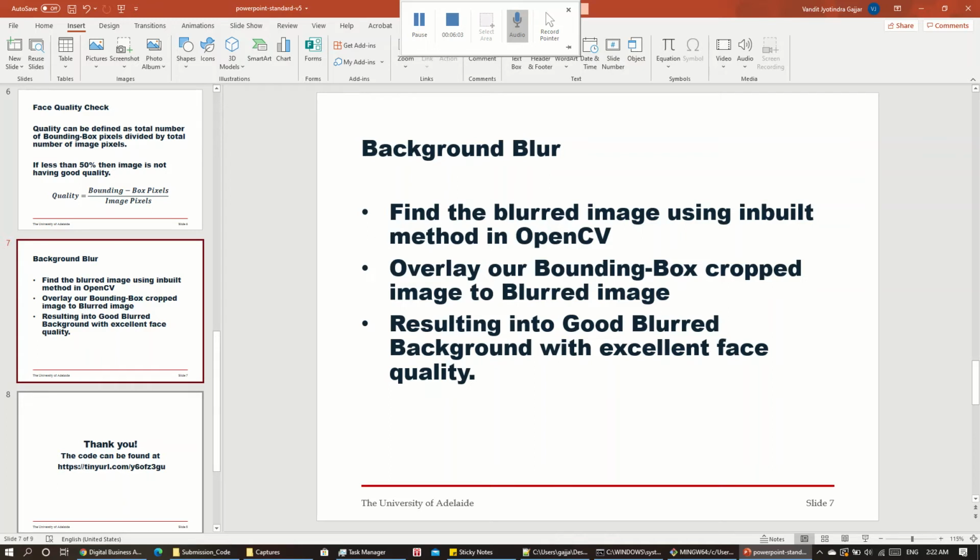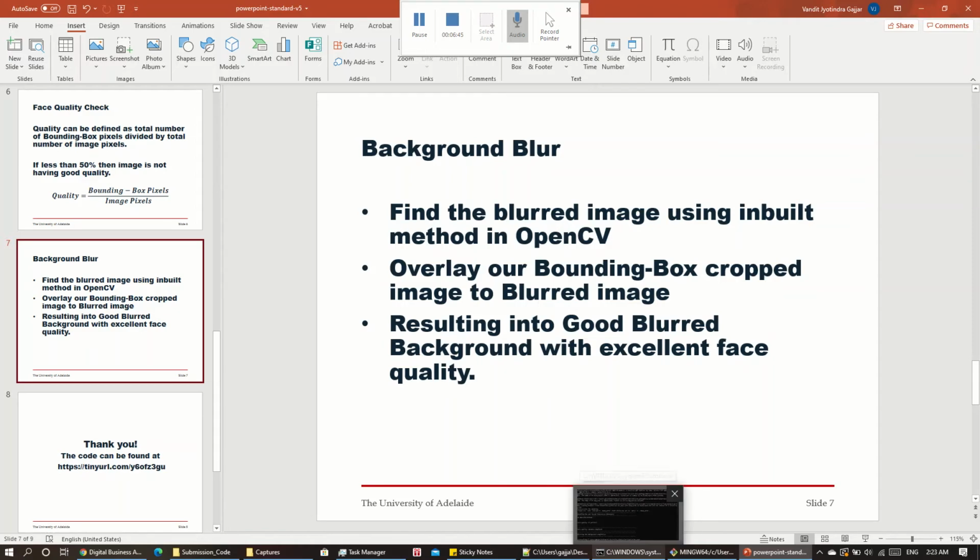And the last point is blurring the background. First of all, I have blurred the overall image using OpenCV's inbuilt method, cv2.blur, and then overlaid the bounding box cropped image onto the blurred image. What this does is we have our blurred image, and we are superimposing our bounding box cropped image onto it, which results in an excellent background blur and leads to good results. So this is the overall task.